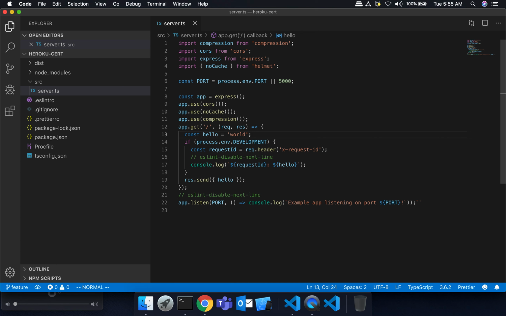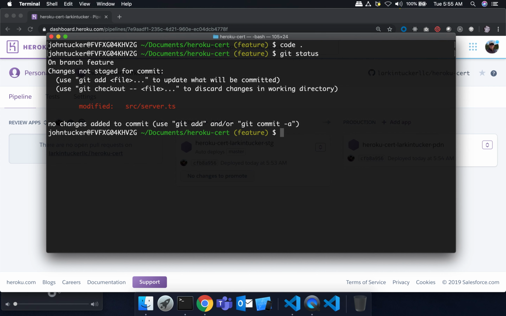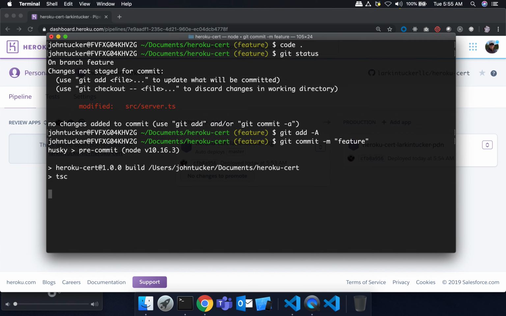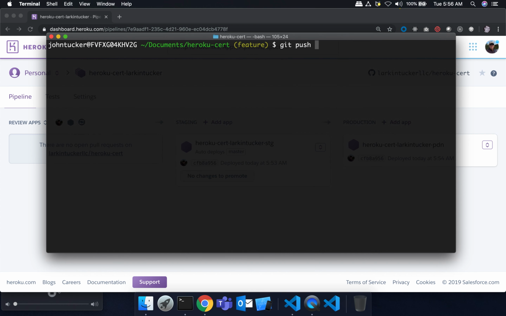Come in here, review, save this. Okay, git status. I've got a change, git add. Okay, so I've got my feature branch. Git push origin feature.